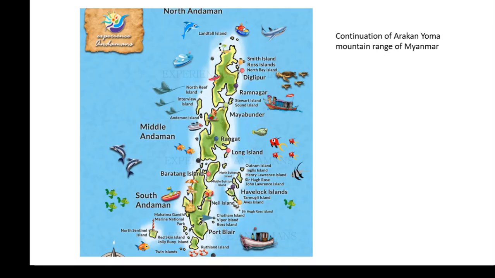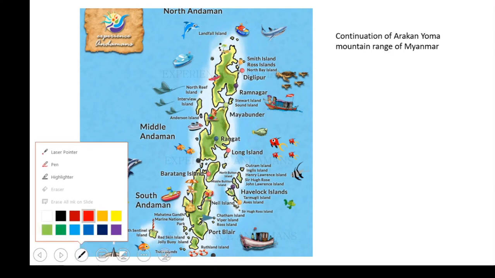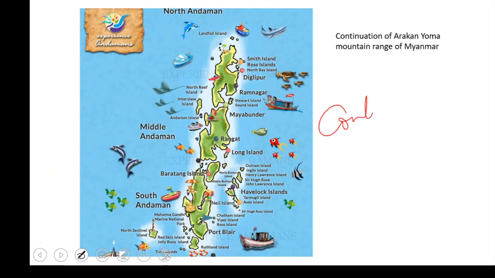So in today's class we are going to discuss the islands. If we talk about the formation of islands, we have two different types actually. The first one is continental islands, and the second one is oceanic islands. Continental islands are formed like this.